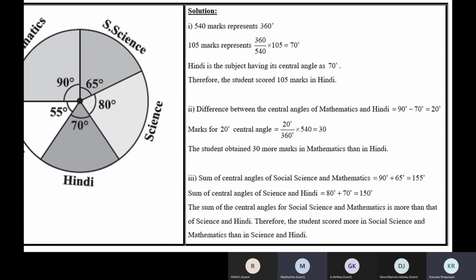Ma'am, for the first Roman letter, I did it like 105 by 540 into 360, and I got the same answer, ma'am. Is that right? Yeah, correct. Yes. Okay, ma'am. It's the same.